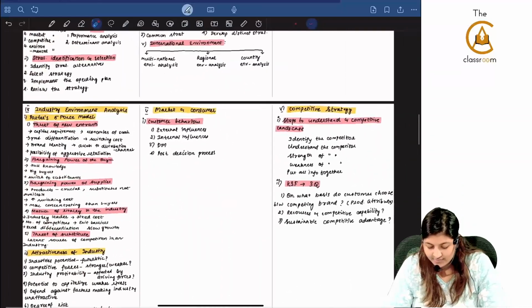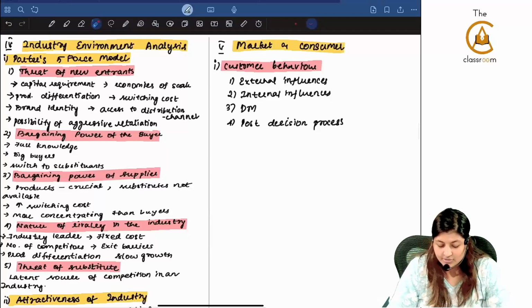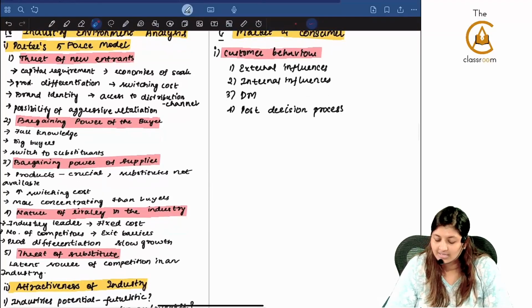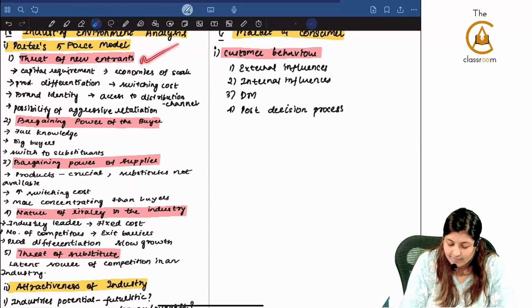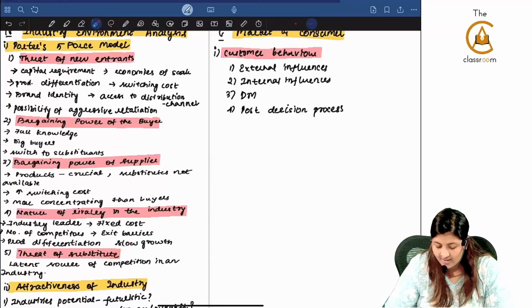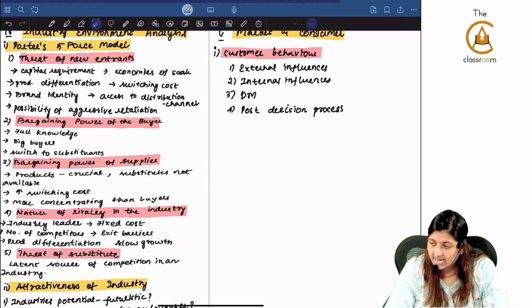The next one we went to industry and environment analysis. Under that we saw who is Porter's 5 force model. What are the 5 force model? Threat of new entrants, bargaining power of buyer, bargaining power of supplier, nature of rivalry in the industry, and threat of substitutes. Under each of the points there are again sub points.